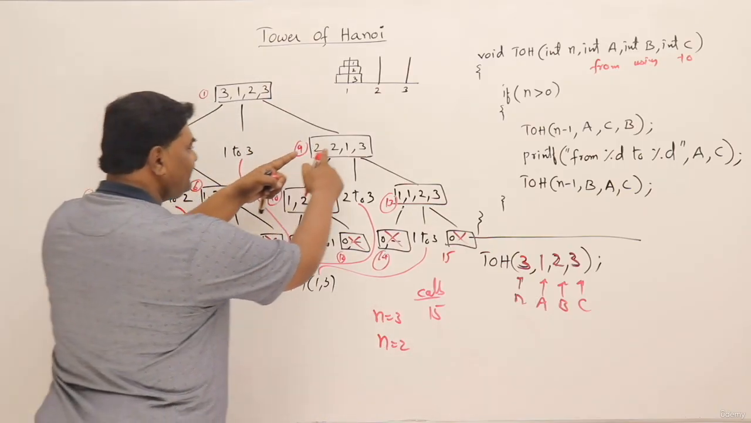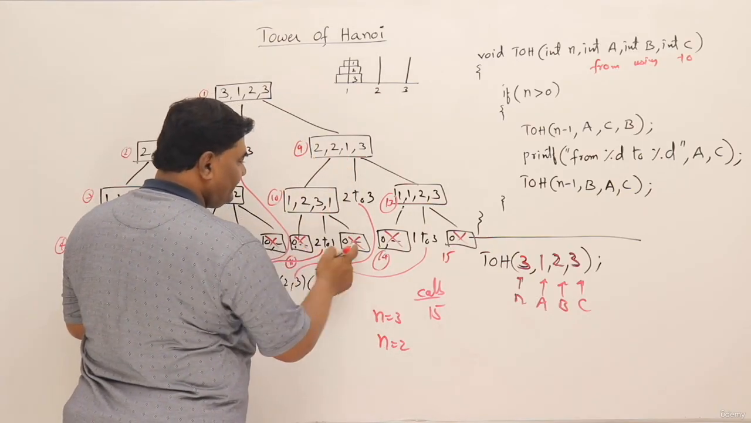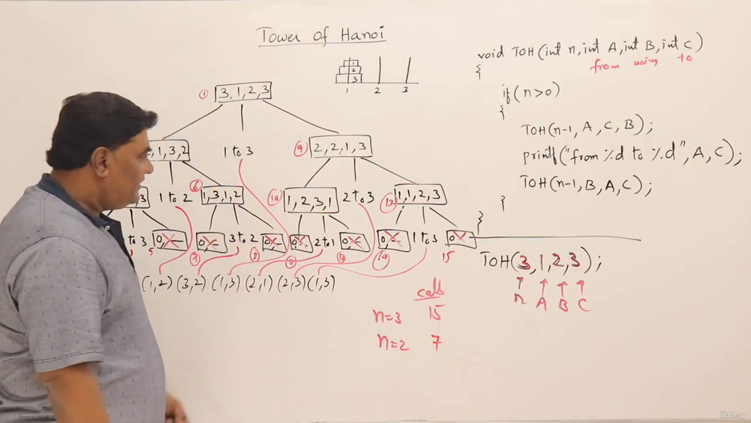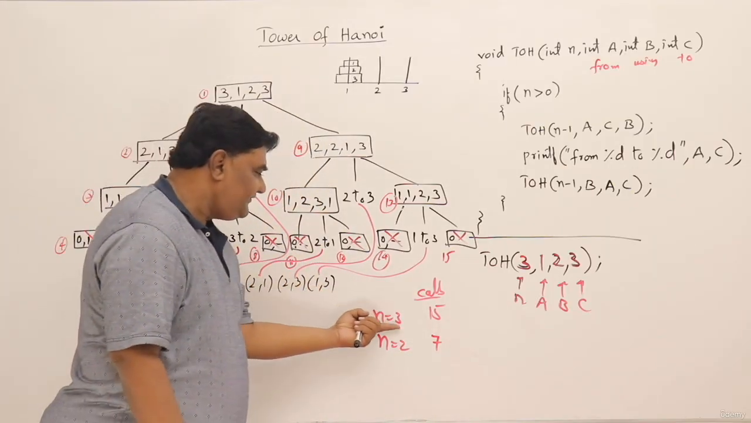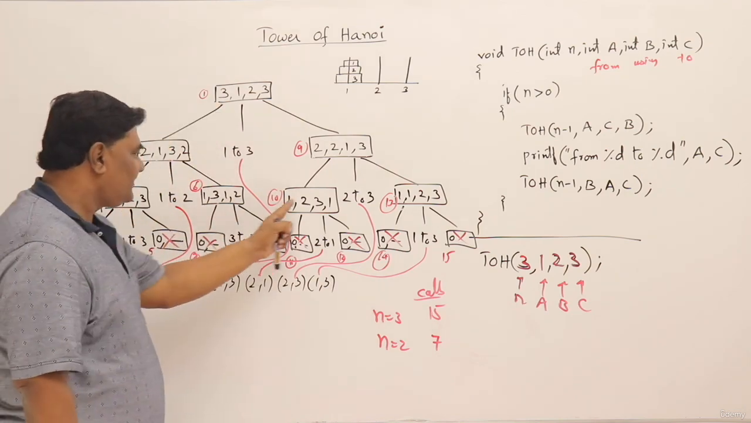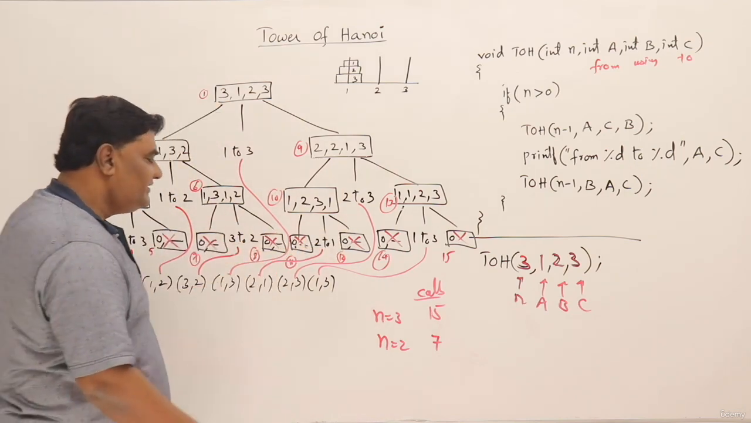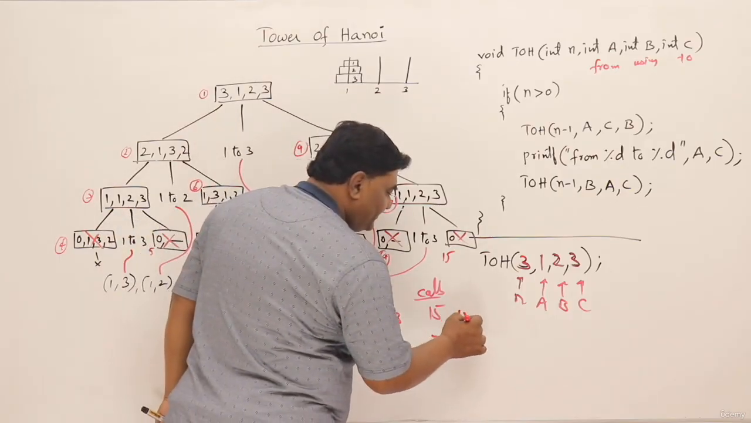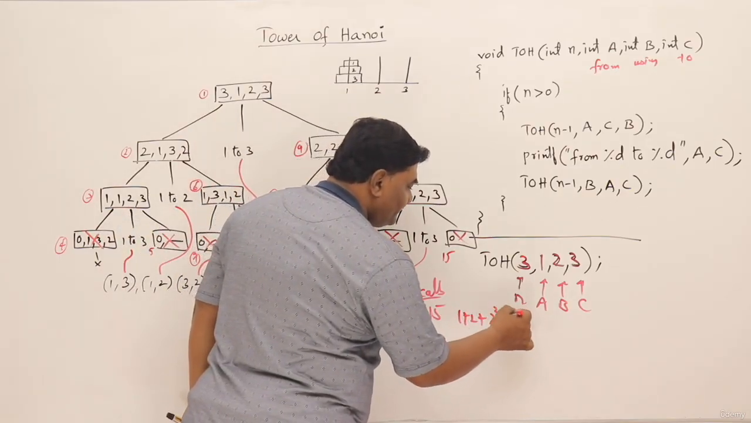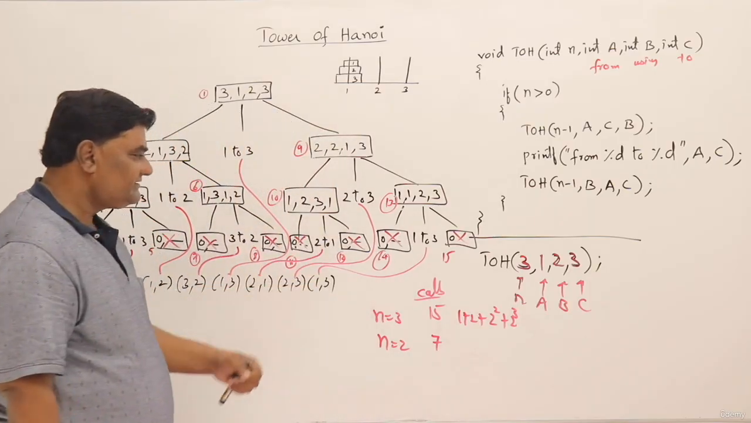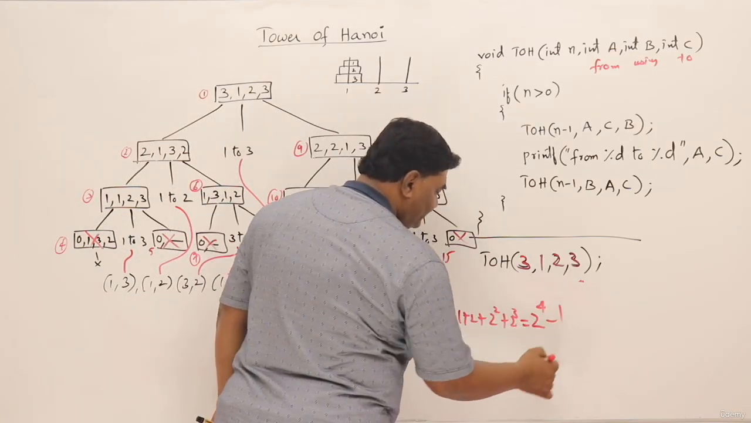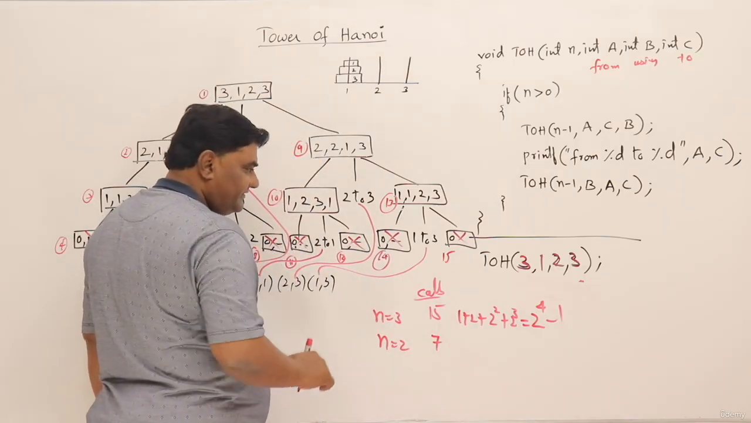So let us look at the subset of this one. So 1, 2, 3, 4, 5, 6, 7. So it is making 7 calls. So actually for 3 itself, if you see 1, then 2, then 1, 2, 3, 4 calls, then 8 calls. So this is nothing but 1 plus 2 plus 2 square plus 2 cube. So these many calls it is making. So this is nothing but 2 power 4 minus 1. That is 16 minus 1, 15.